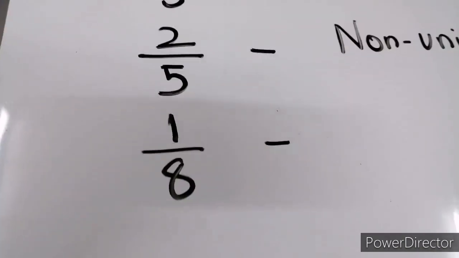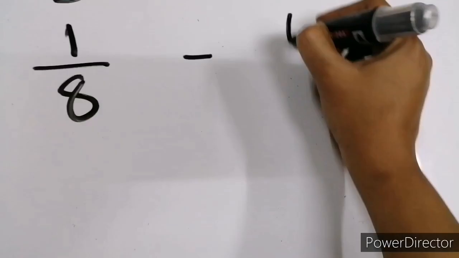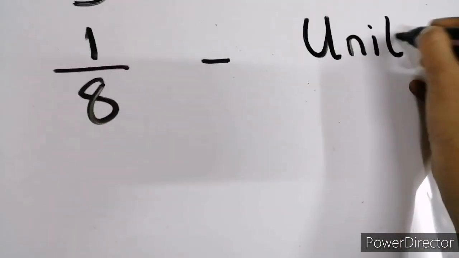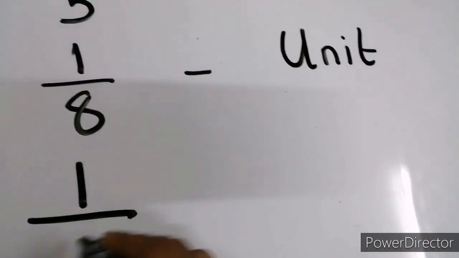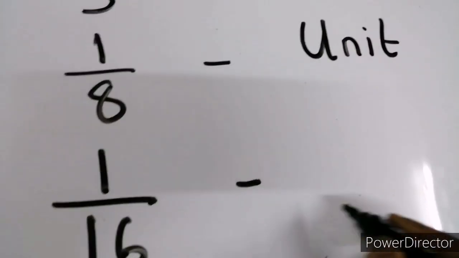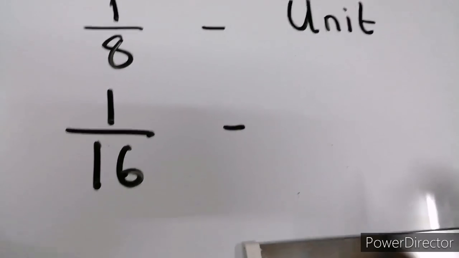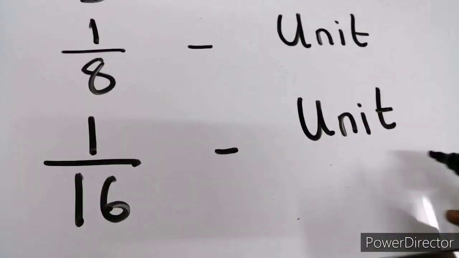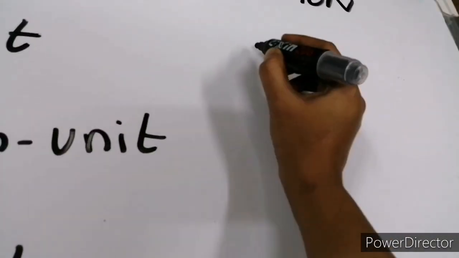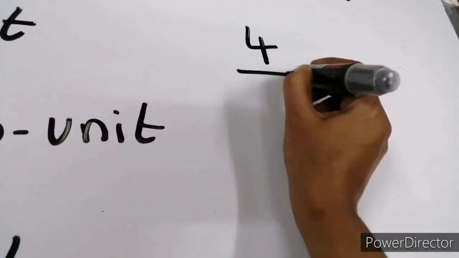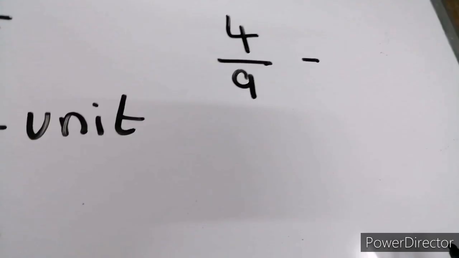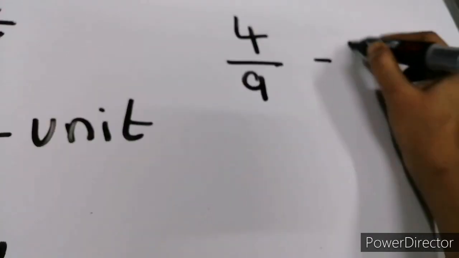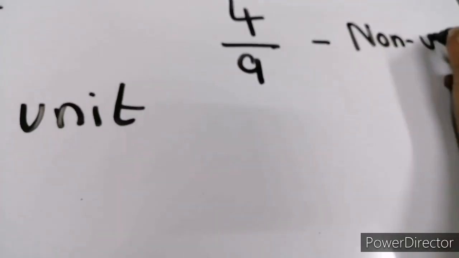1 by 8. Unit. Very good. 1 by 16. Unit. Very good, because the numerator is 1. 4 by 9. It is non-unit because the numerator has several parts.